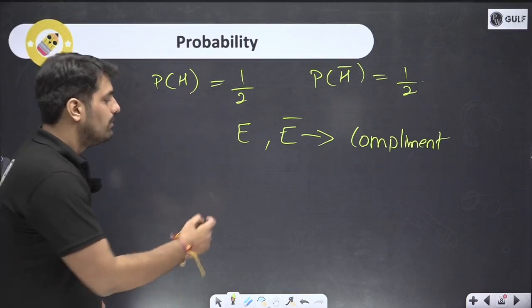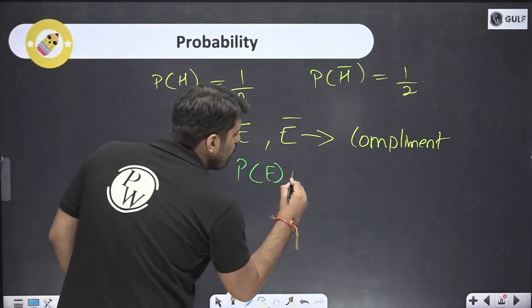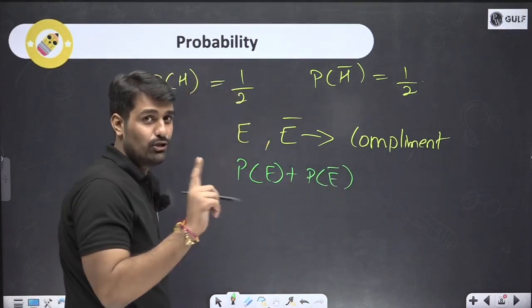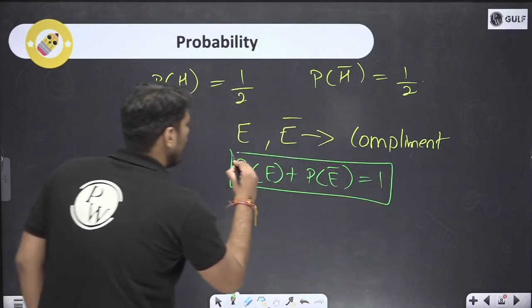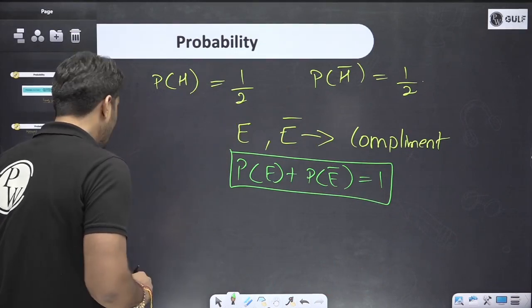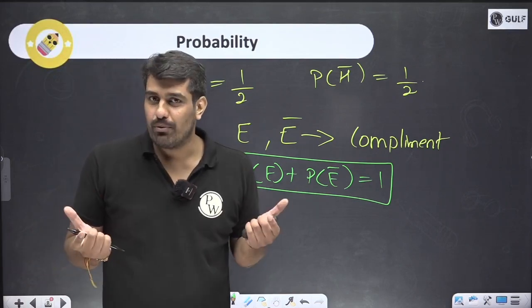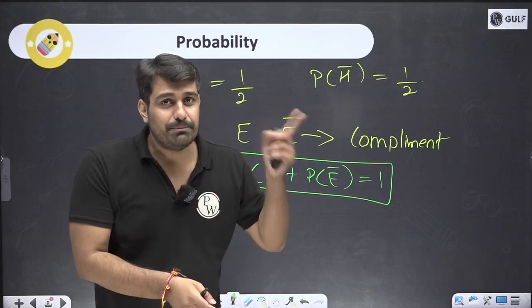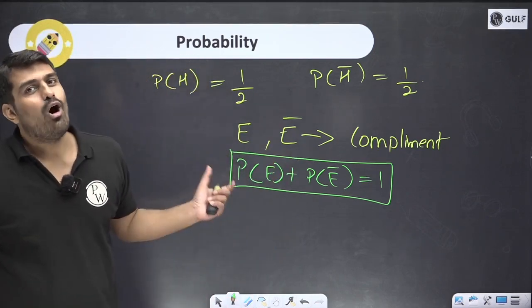So over here, the probability of these two, P of E and the complement of it, not E, will be equal to 1. So I hope you have taken note of these. Very simple things. What I talked about till now: theoretical probability, experimental or empirical probability, the difference between them, experiment, event, elementary event, and finally the complement of an event.